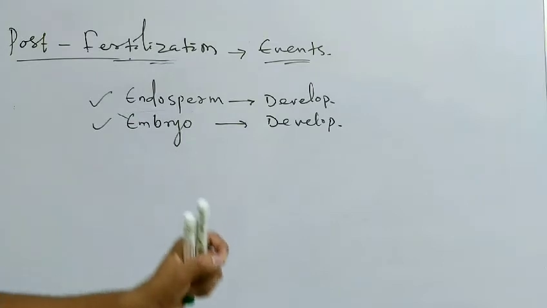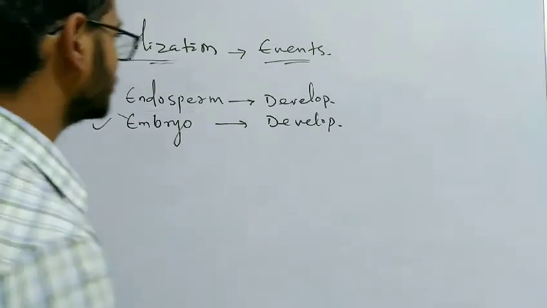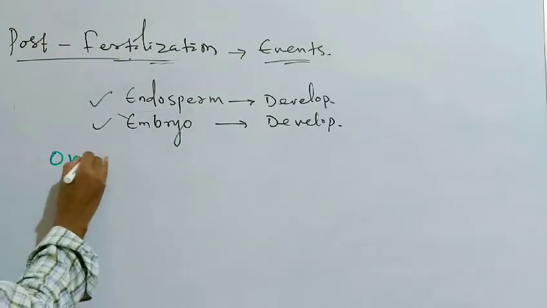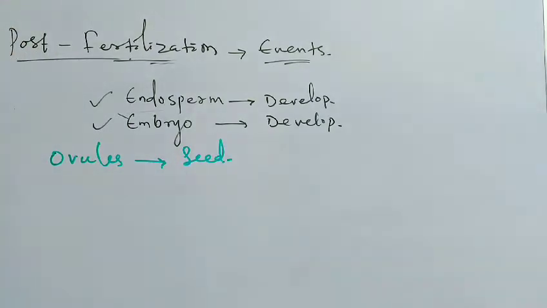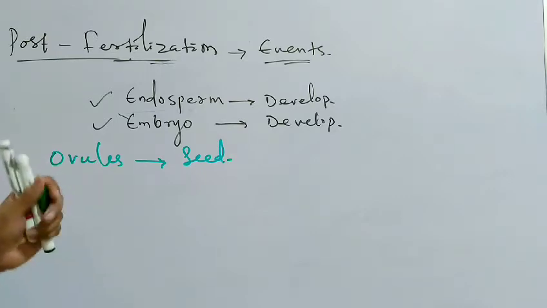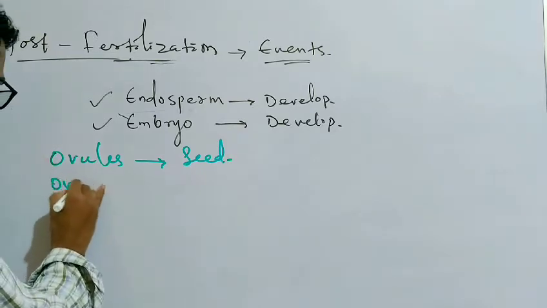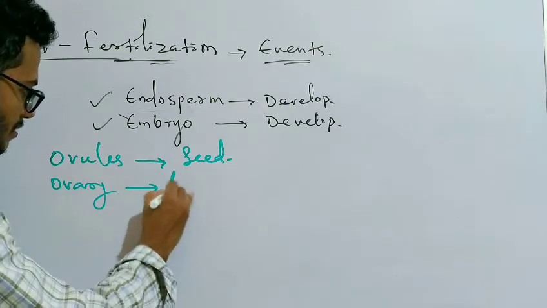So maturation of ovules leads into formation of seeds. Ovules form seed. After the maturation, ovules become seeds. Okay. Likewise, ovary becomes the fruit.